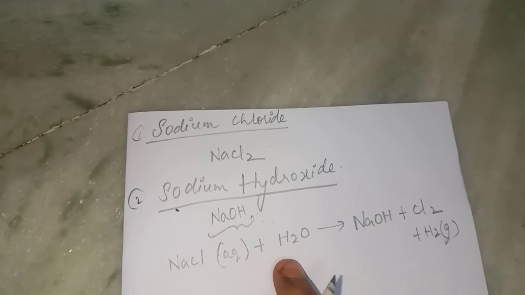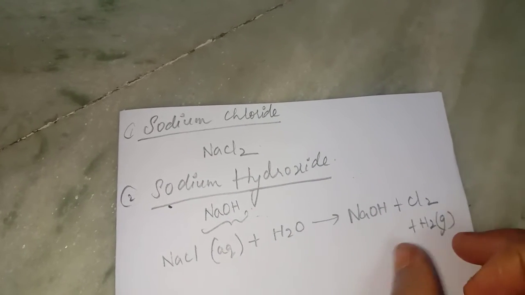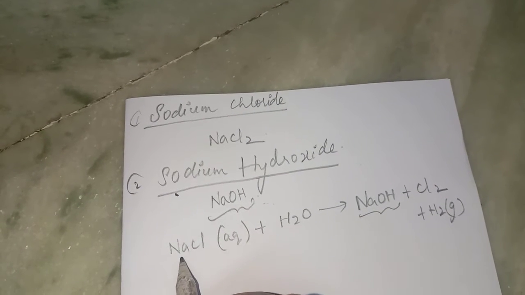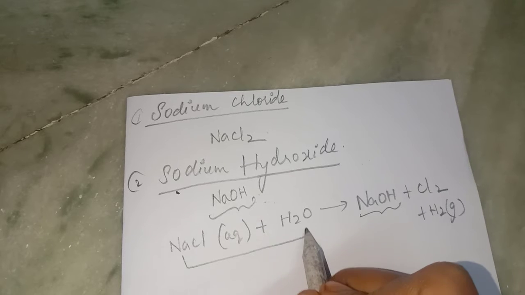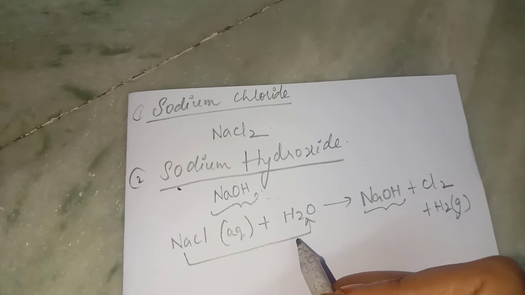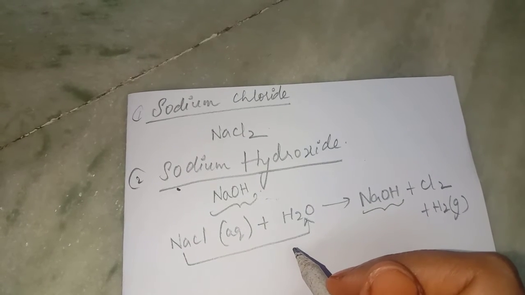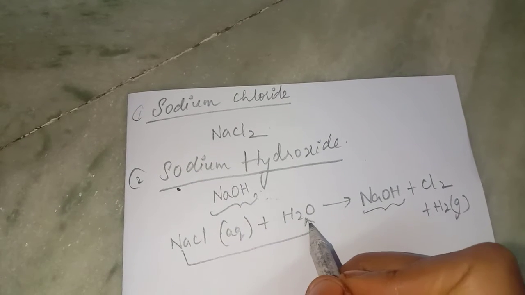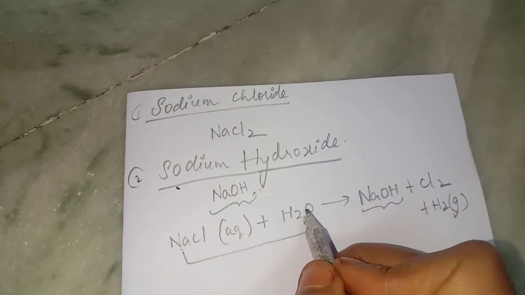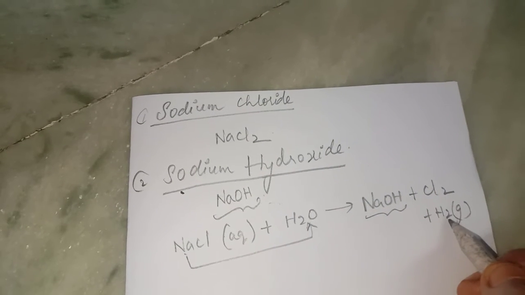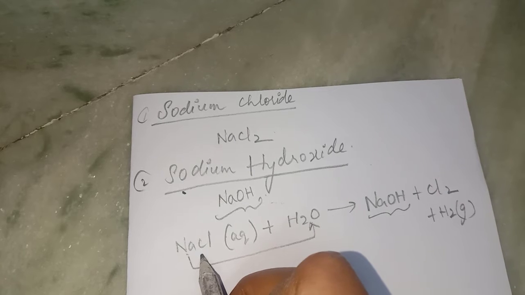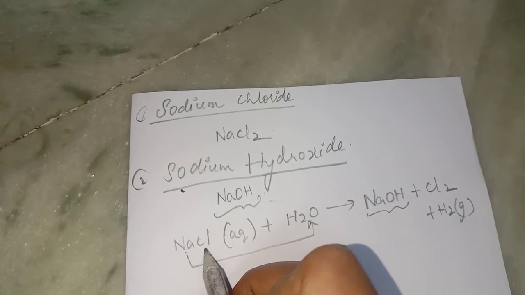In the previous chapter we learned about the oxidation and reduction process, where you combine sodium with the OH of water, and one H is left over, which is the hydrogen gas, and you can see the chlorine present over here.